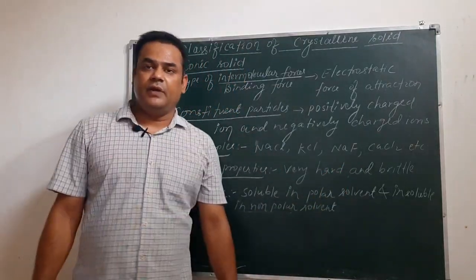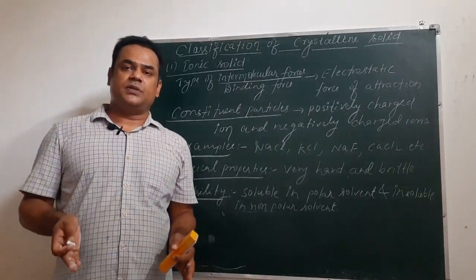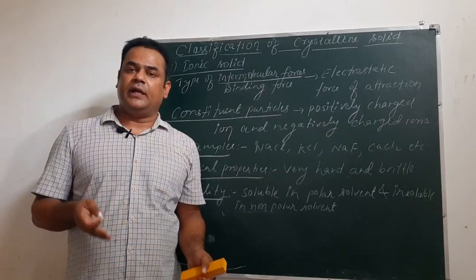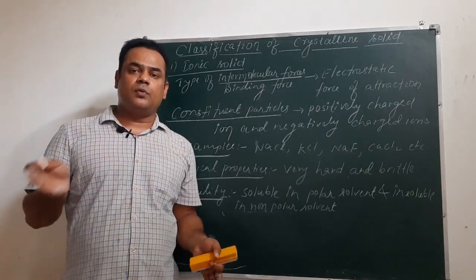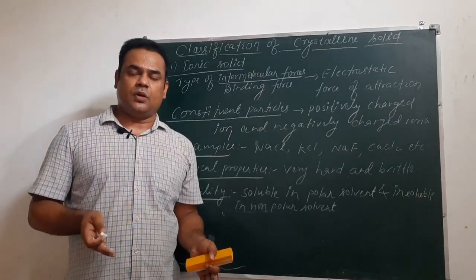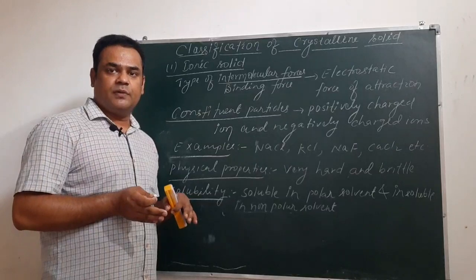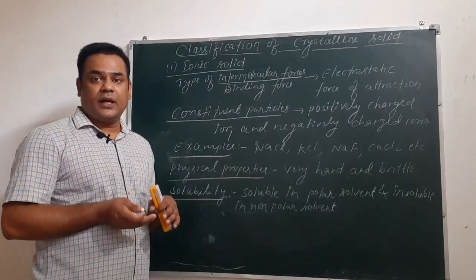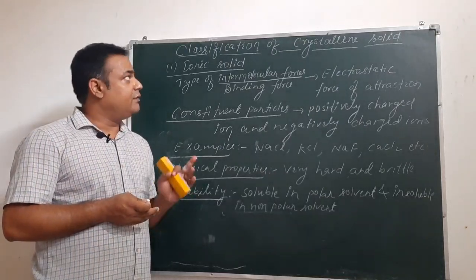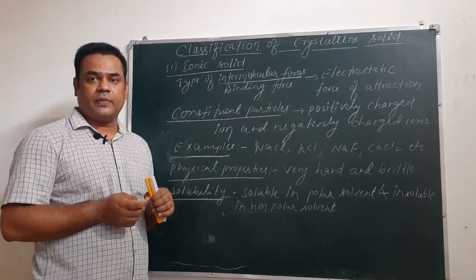In class 11th, we have studied that like dissolves like, meaning if we dissolve a polar substance in a polar solvent, it will be soluble, and if we dissolve a non-polar substance in a non-polar solvent, it will dissolve. The binding force acting between the constituent particles will be soluble in those solvents which possess the same kind of binding forces. Here we know that in an ionic solid the attraction force is electrostatic force of attraction,